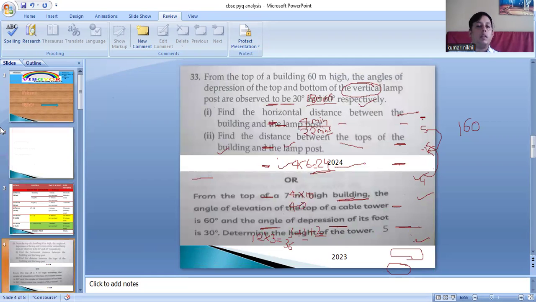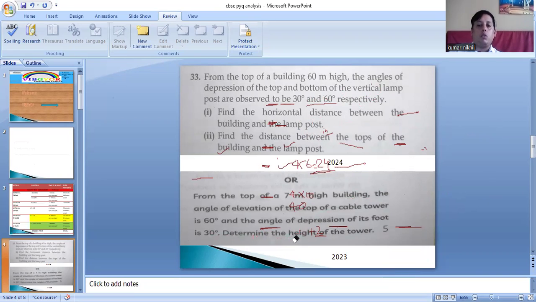Wait a minute. I think some of the scrolls have been.